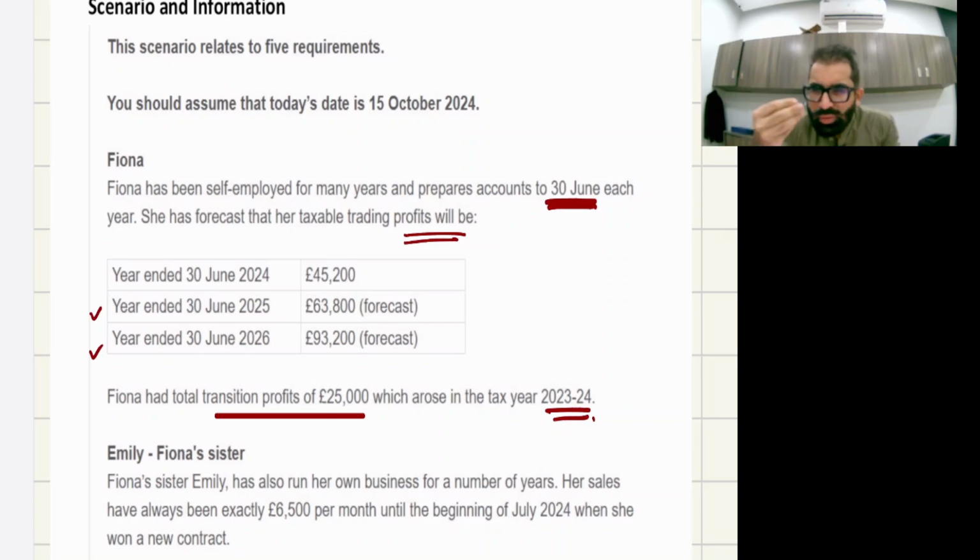In short, to give an easy summary, this transition profit is your past profit on which you have to pay tax in future years by dividing it by 5. So 25,000 divided by 5 is 5,000. In later fiscal years, 24-25, 25-26, 26-27, every year you need to add this 5,000. Simple, add this 5,000.